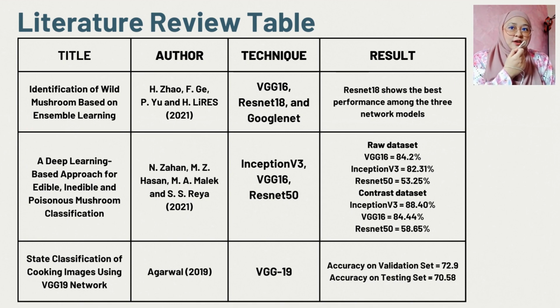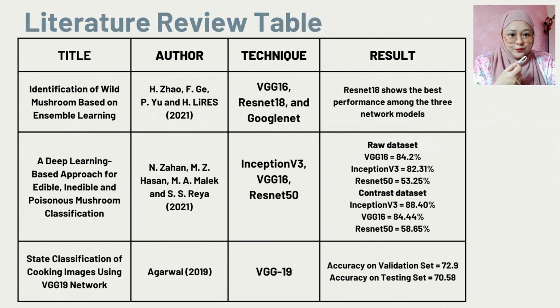Okay, so next we move to the literature review table. We know that the literature review table has many things inside it, but I will go to the related works. What I want to highlight for the literature review table here is the technique. They use a lot of techniques, but I chose three for my final year project, which are VGG16, VGG19 and also Inception V3. I will use these three methods or techniques for my wild mushroom classification.